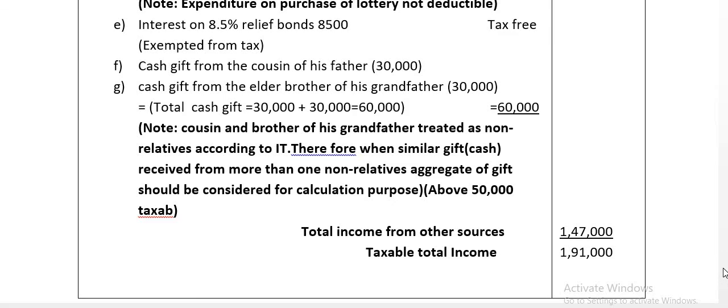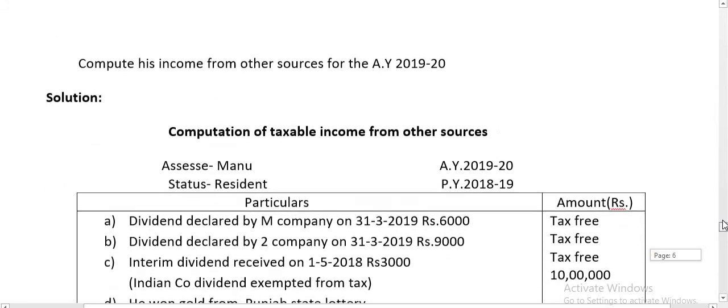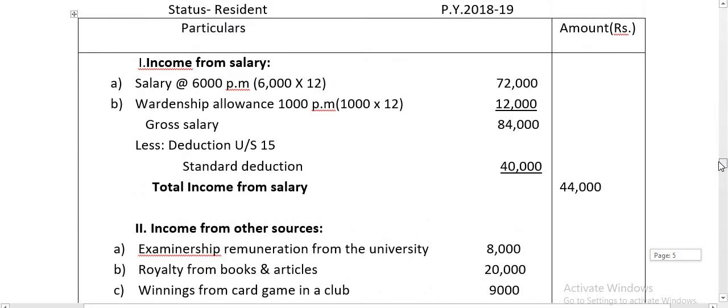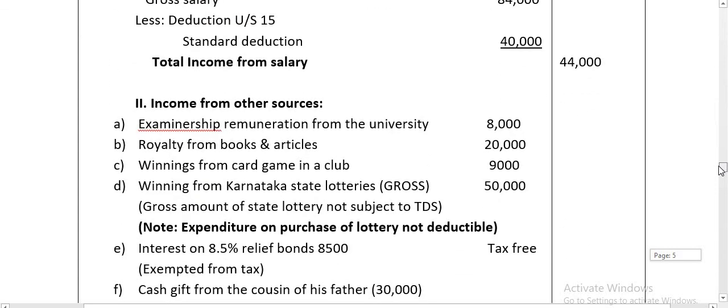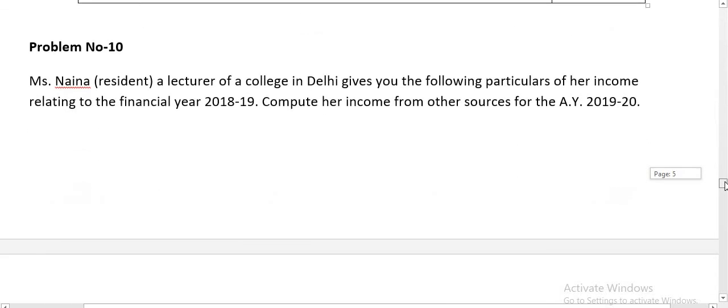Taxable total income is the total of income from salary, that is 44,000, and income from other sources 1,47,000. So total income 1,91,000. Next question, that is problem number 10.